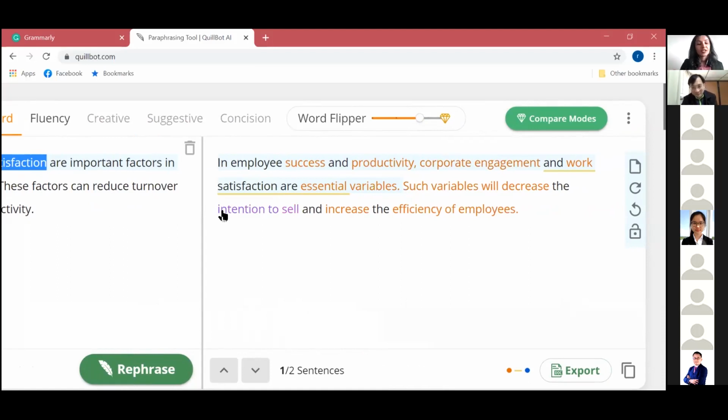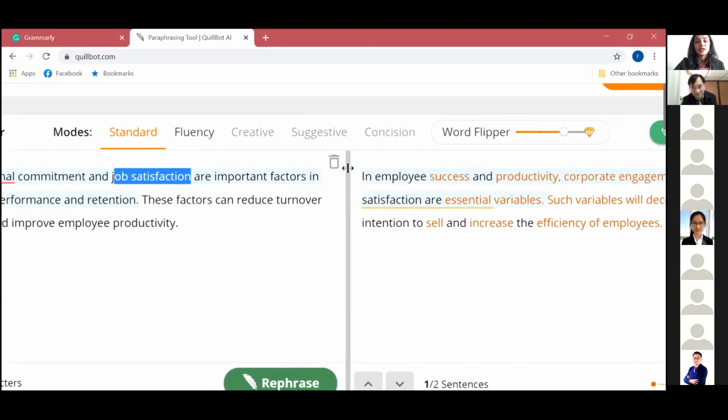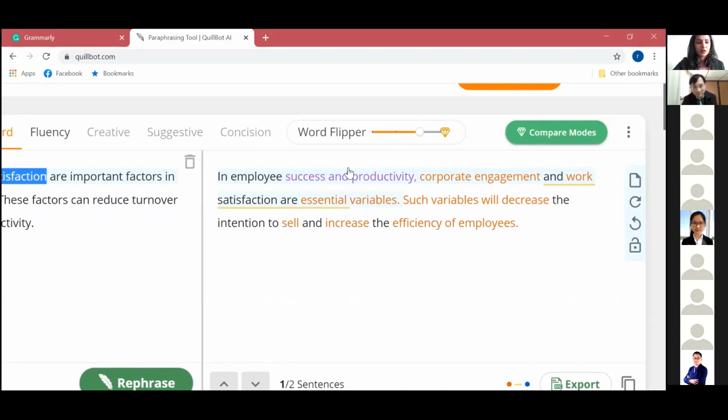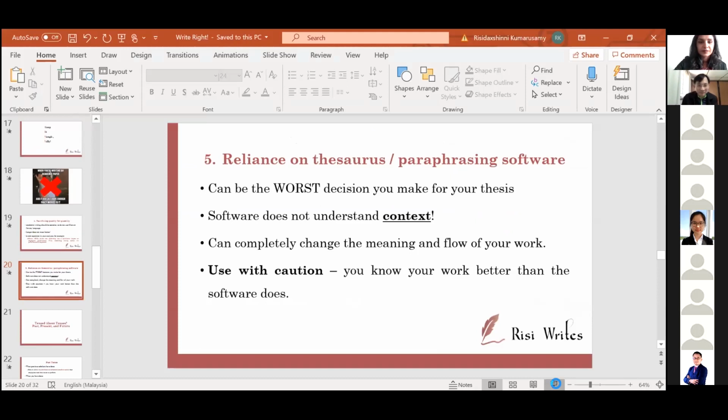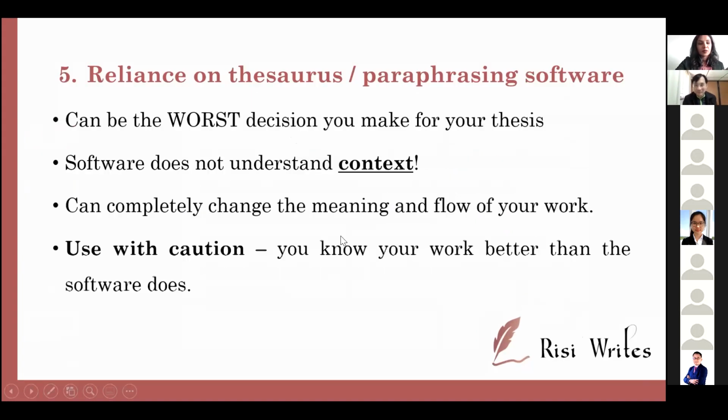So I hope you get what I'm trying to say, that you still need to be very, very cautious of using paraphrasing software and any other software. Okay, so I'll go back to my original screen. Is everyone back on the PowerPoint? Yep. Okay.